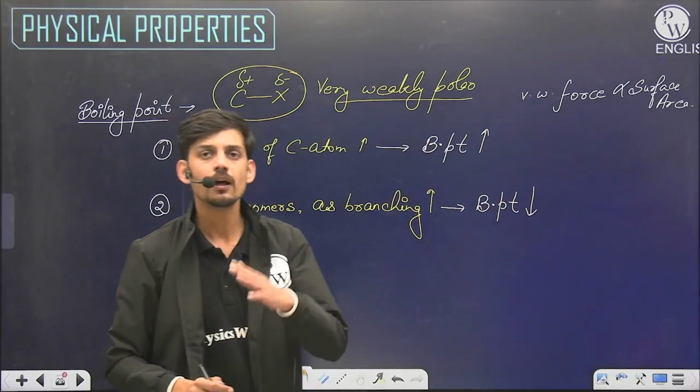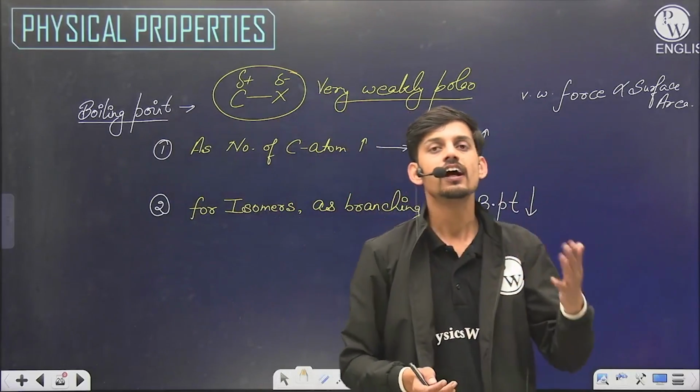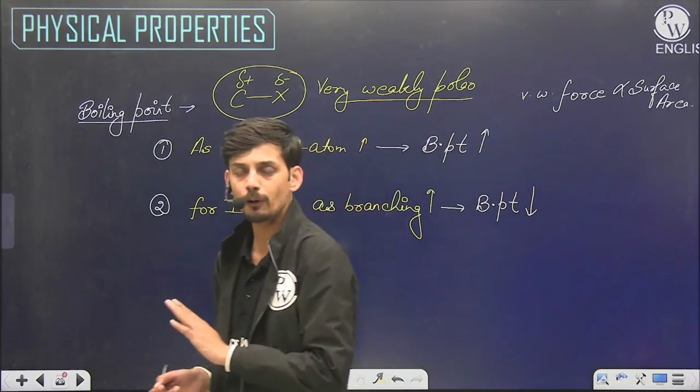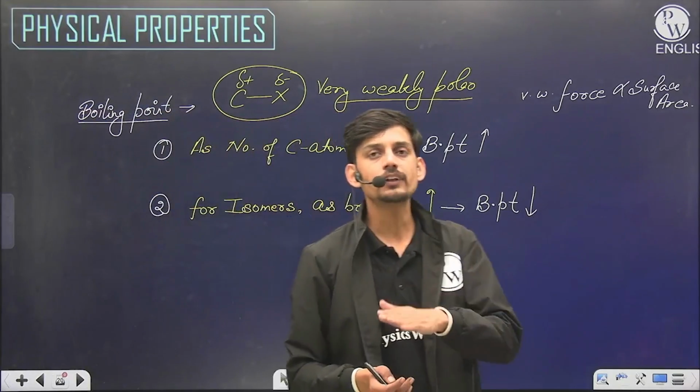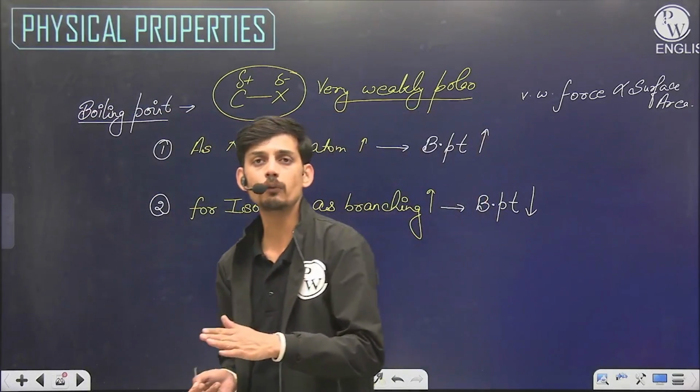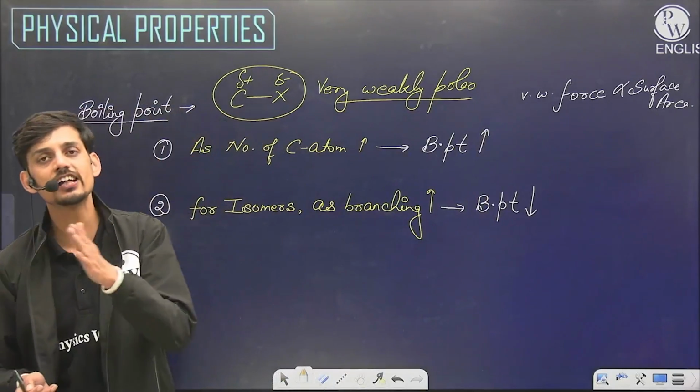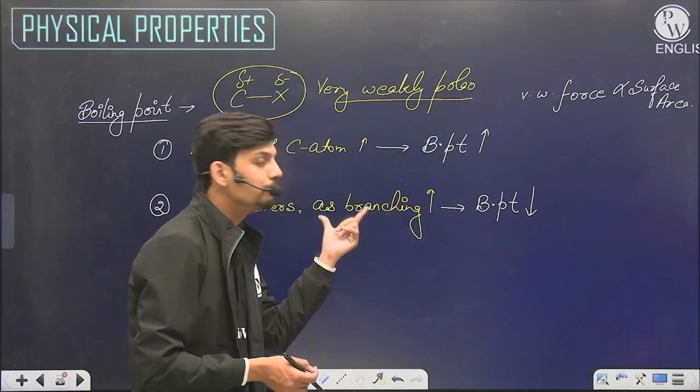In simple words, take pentane and hexane. Hexyl chloride will have the higher boiling point. And if we talk about butyl chloride and isobutyl chloride, butyl chloride will have a higher boiling point than isobutyl chloride, because isobutyl chloride has more branching.